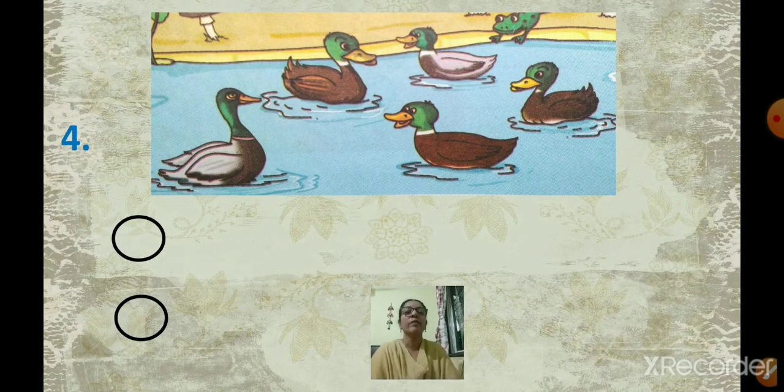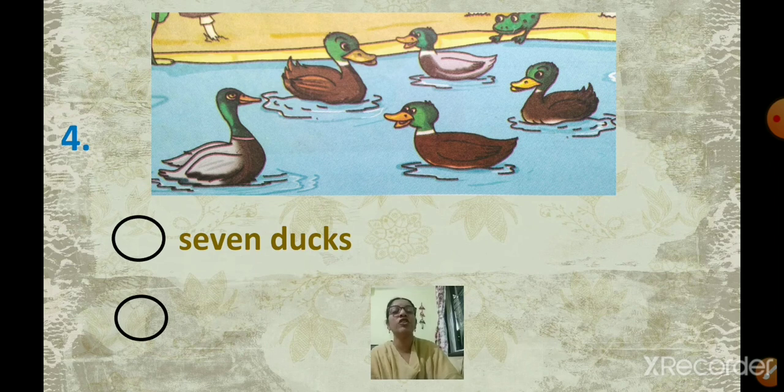What can you see? A pond. And here we can see the ducks in the water. So here we are going to count how many ducks are there in the pond. So first we are going to see the options. First option is 7 ducks, and the second one is 5 ducks. First we are going to count the number of ducks, and then click on the correct option.